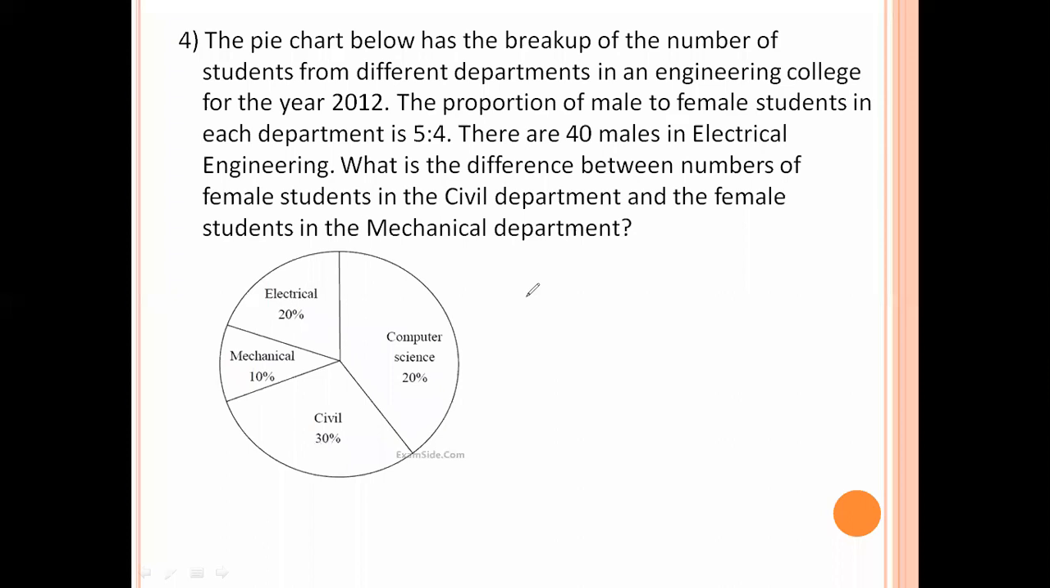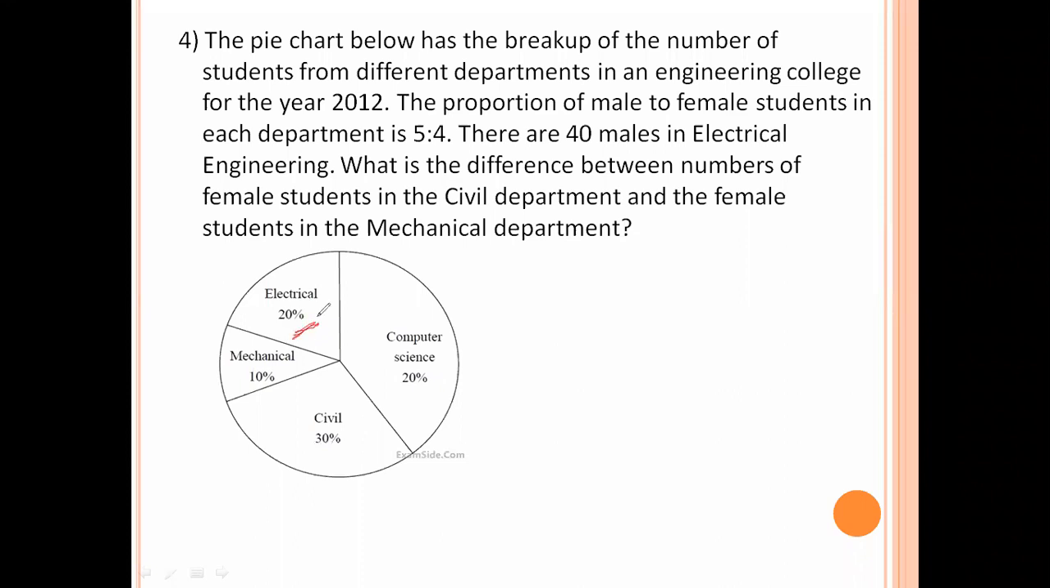Next, the pie chart below has the breakup of the number of students from different departments in an engineering college for the year 2012. The proportion of male to female students in each department is 5:4. There are 40 males in electrical engineering. What is the difference between the number of female students in the civil department and the female students in the mechanical department? So here 5:4 is there, and in electrical 40 males is there.